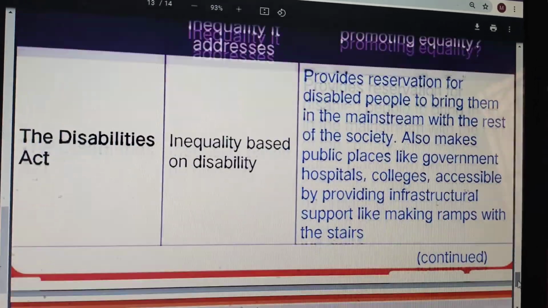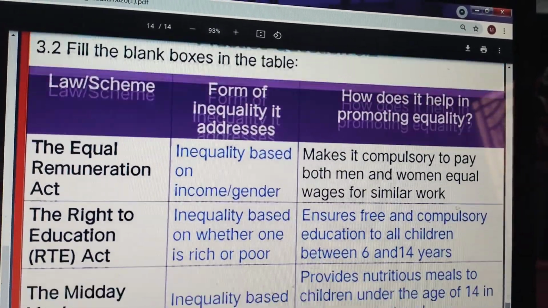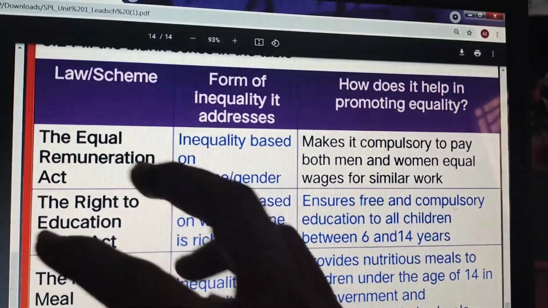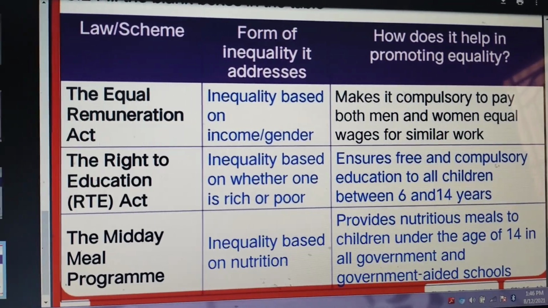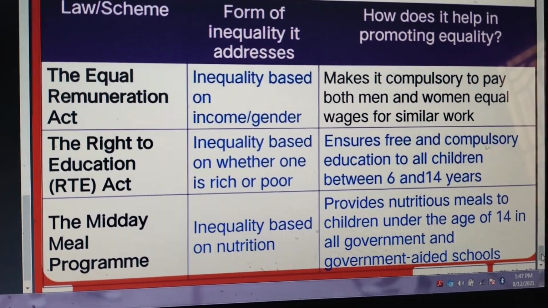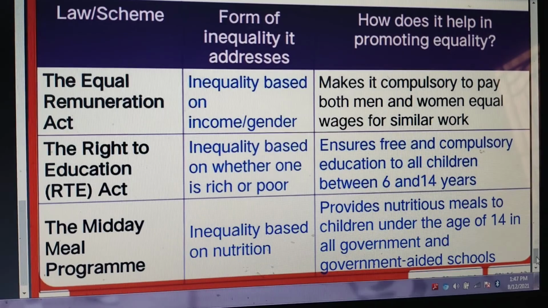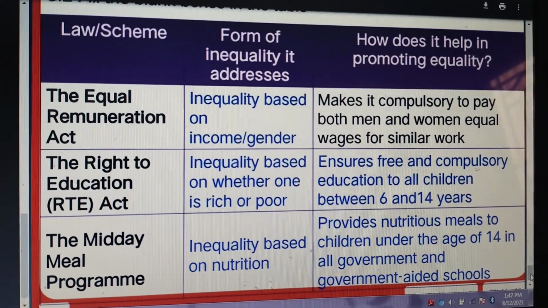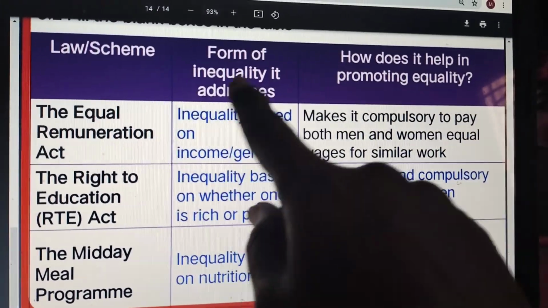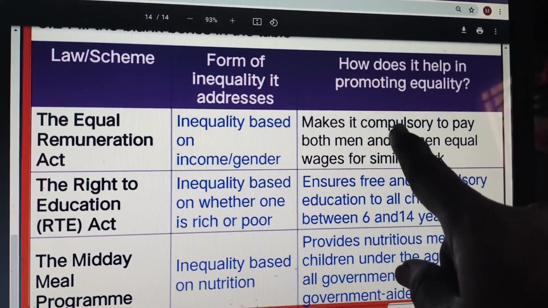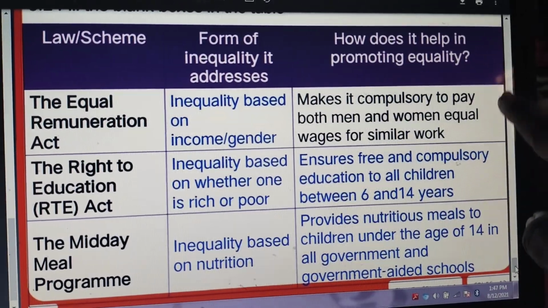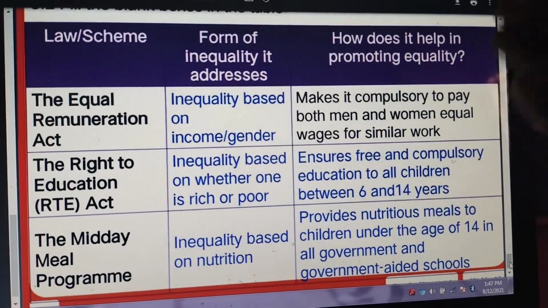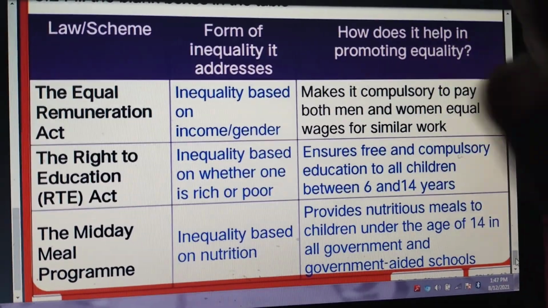Then the next act is the Equal Remuneration Act. This was given for the genders. For example, if a man and a woman are working in a concern, both of them should be paid the correct salary. That means the same salary should be followed for both genders, isn't it? So here, inequality based on income and gender. It makes it compulsory to pay both men and women equal wages for similar work. As they were doing the same work, they should be paid equally.